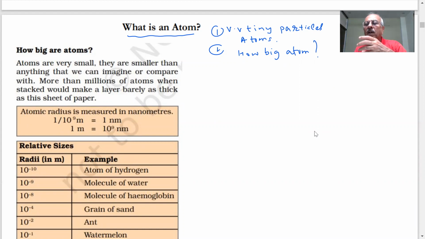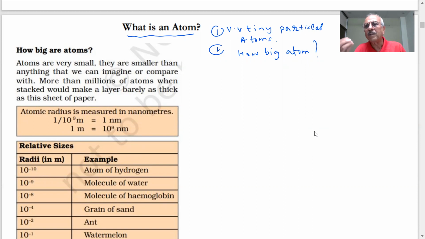If I give you, okay, here is water. This is my water, students. Can you see water? Yes or no? Yes, sir. But the water is made up of very tiny molecules, water molecules. Can I see one water molecule? No, sir.